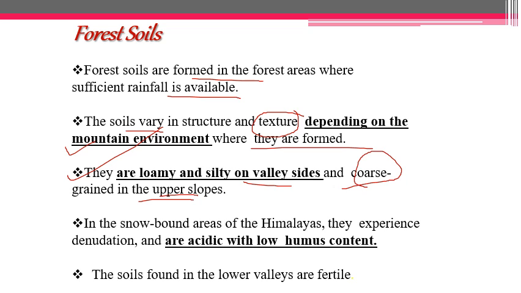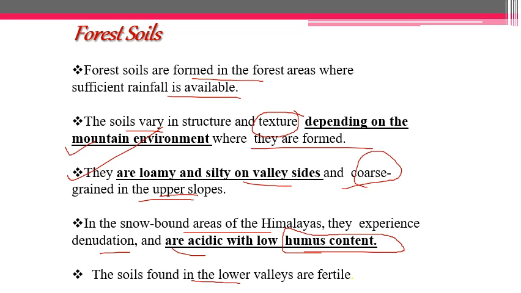In the snowbound areas of the Himalayas, they experience denudation, meaning lots of weathering takes place, because the agent of weathering responsible for denudation in these areas is glaciers, and the soils are acidic with low humus content. Since the temperature is very low, which is not suitable for the growth of bacteria responsible for developing humus in the soil, it lacks humus content.